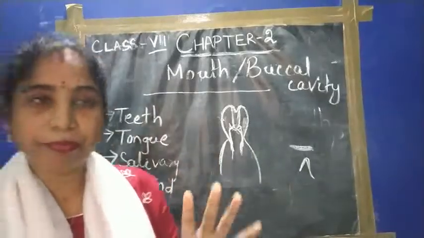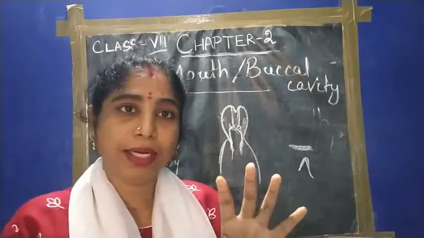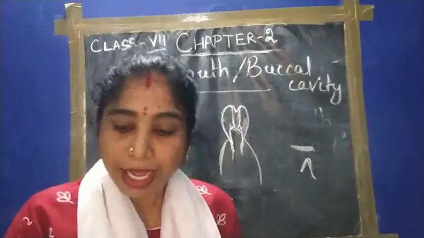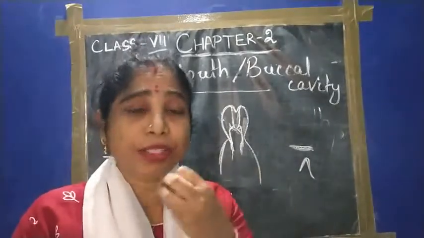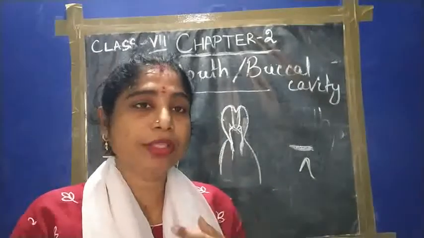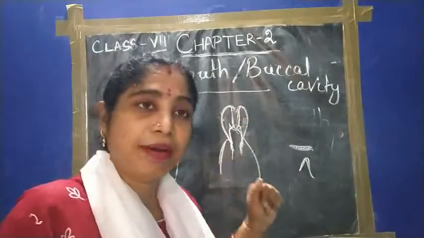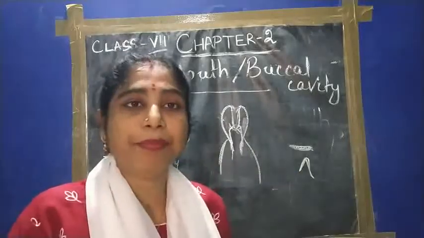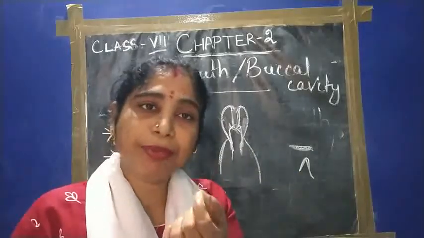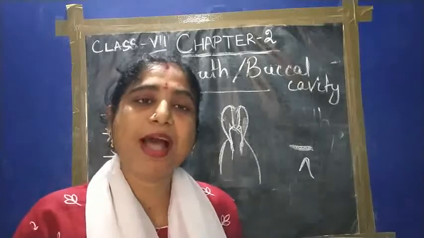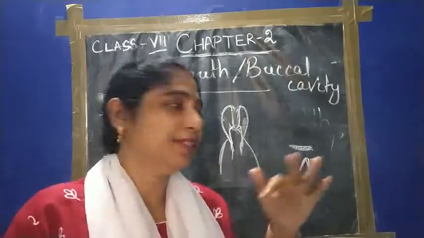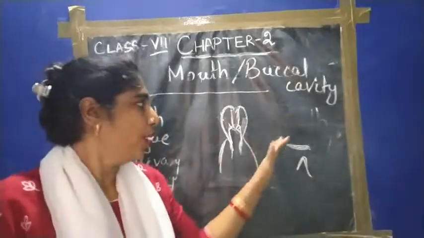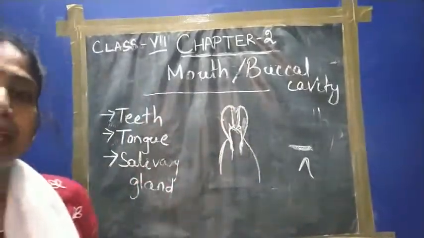So first, we discussed permanent teeth and milk teeth. Different types of teeth and their functions we discussed. Then disease, the toothache or tooth decay. This damage of teeth is called tooth decay, and this is due to the action of the bacteria present in our mouth. The leftover food is eaten by the bacteria, they release one acid, and that acid damages the teeth. So that causes tooth decay. So this is all about the teeth and how we take care of our teeth.